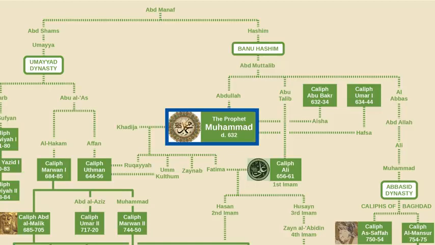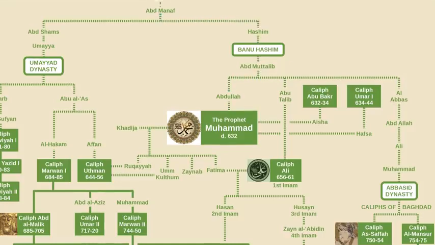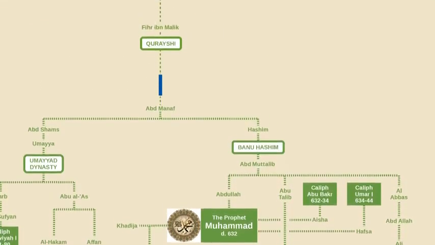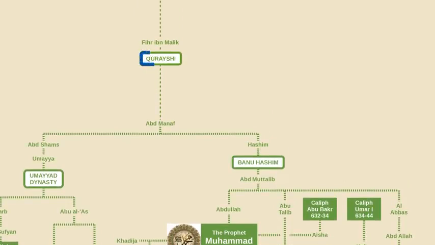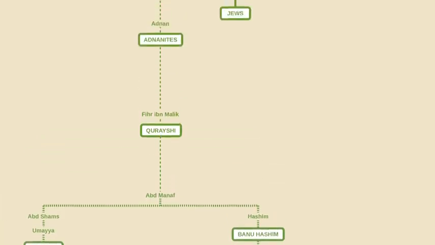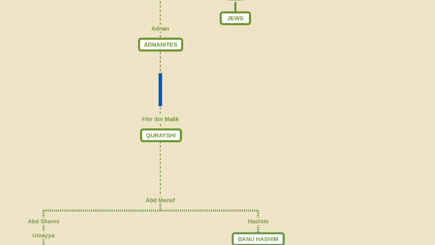figurative. Muhammad belonged to a clan known as the Banu Hashim, which in turn was part of an Arab tribe known as the Quraysh. This chart starts with Muhammad's great-great-grandfather Abdul Manaf, but if we were to go back another 7 generations, we would find that he descends from a man named Fihr ibn Malik, who was the progenitor of the Quraysh tribe. If we were to go back further, we would see that the Quraysh traditionally descend from a